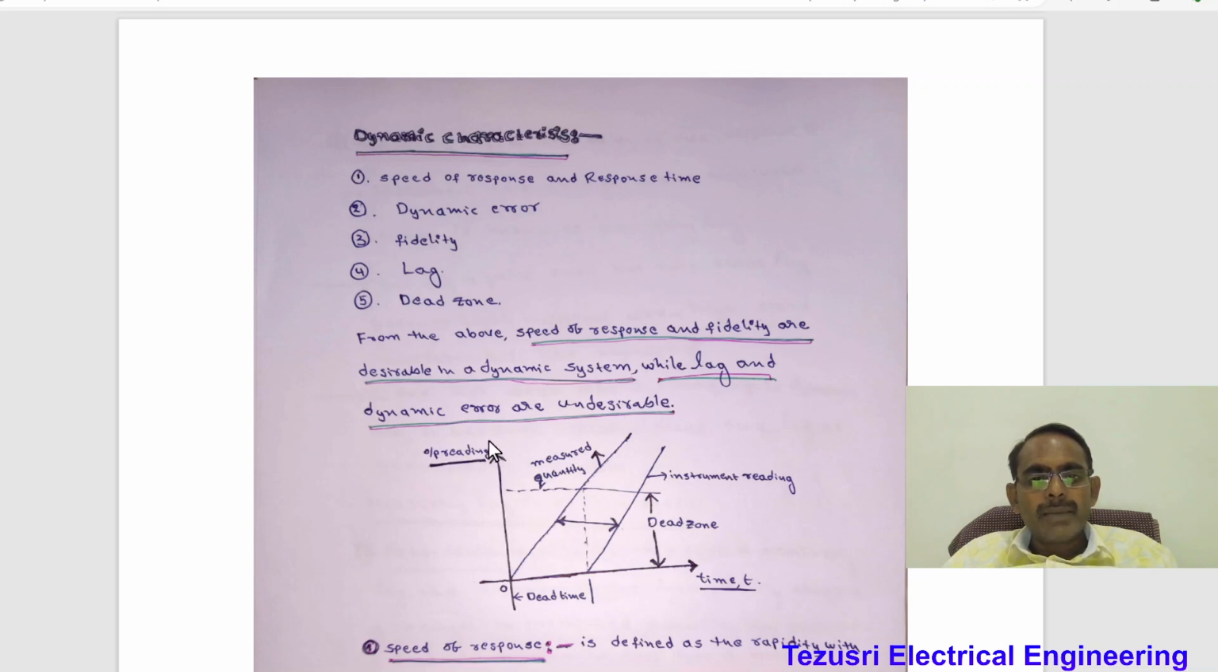The output reading of an instrument versus time. Actually, the measuring quantity is like this, but the indicating instrument readings are like this.